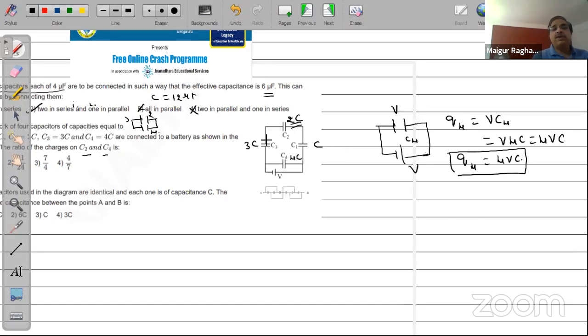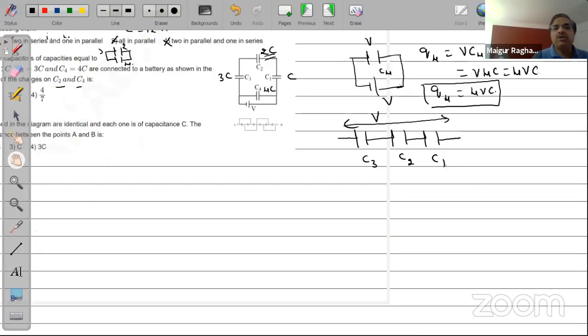Now the best way to find the charge in a connection like this, and look at how the connection is between C3, C2 and C1. They're all in series combination, and the total voltage here is given to be V. I told you that the charge in a series combination is Cs times V. So find out the effective capacitance, which will be 1 by Cs equal to 1 by C plus 1 by 2C plus 1 by 3C. 6C is the LCM.